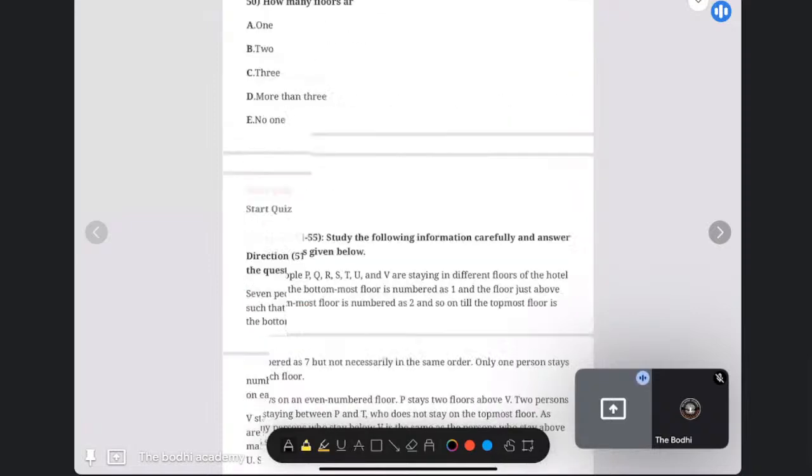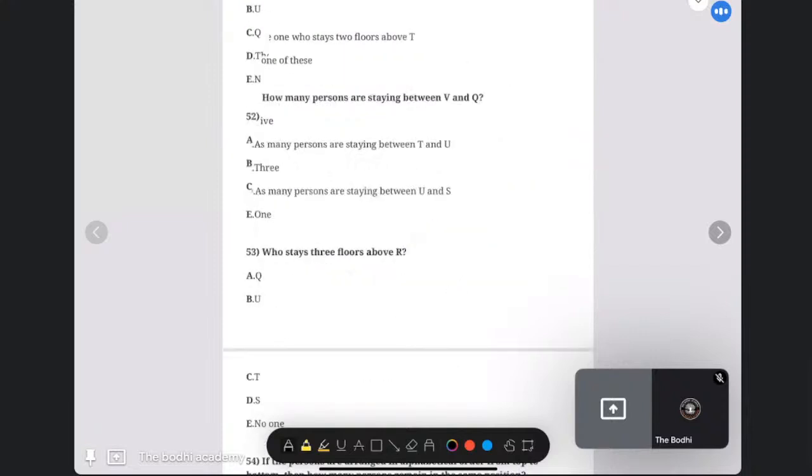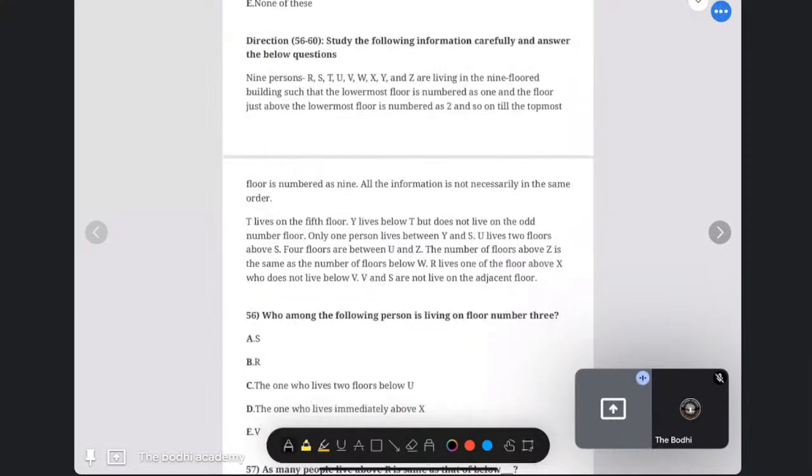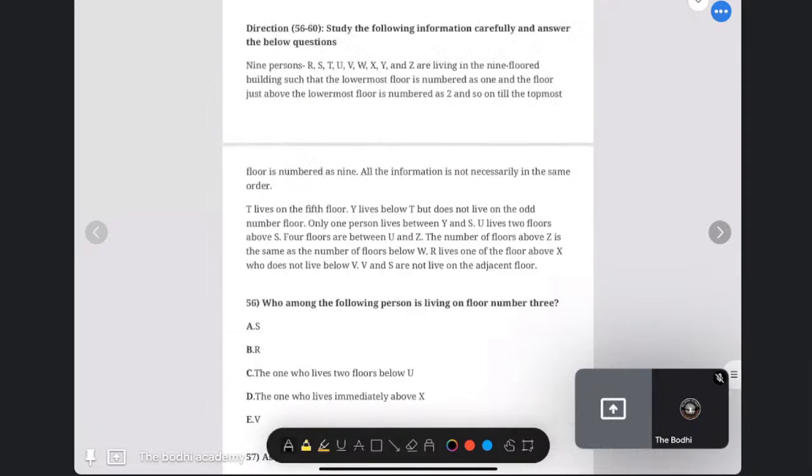This one as a homework. And the last question for the homework. This question you have to solve and see whether you can solve it or not.